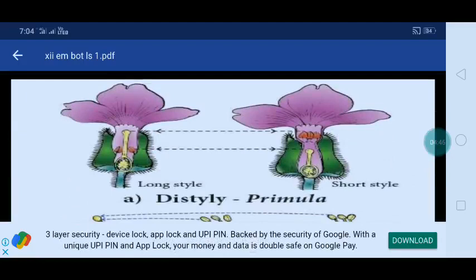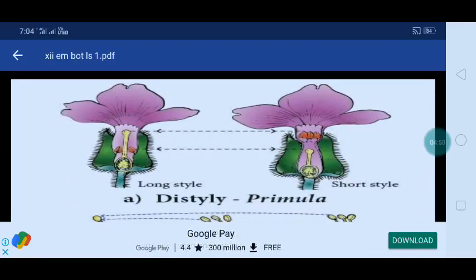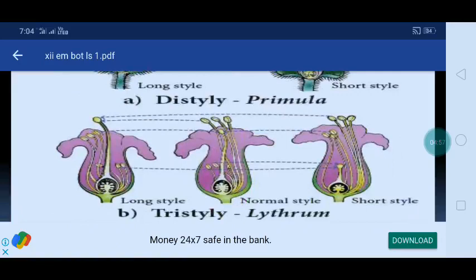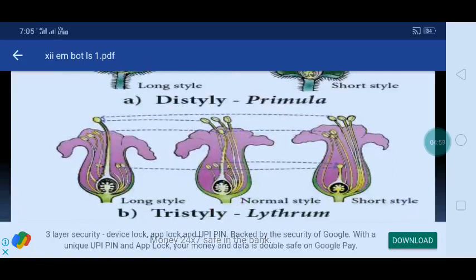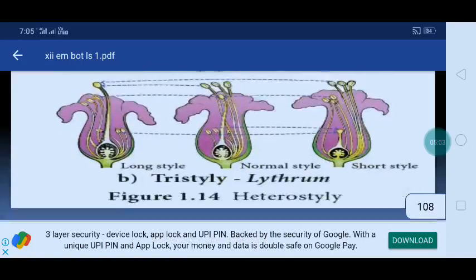This is an example, there is a diagram for that flower, long style and short style, distyly in Primula. Long style is there, short style is there. After that there is a style. There is a long style, a normal style and a short style.